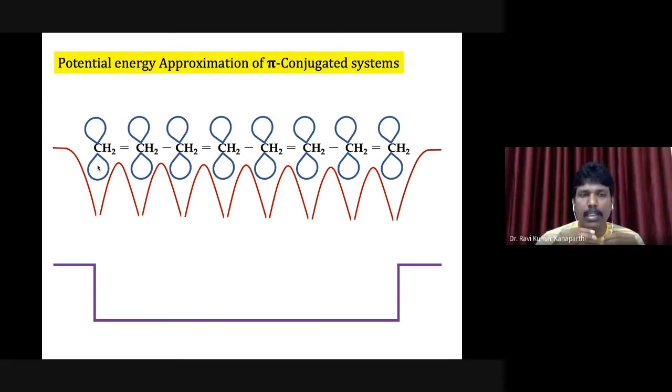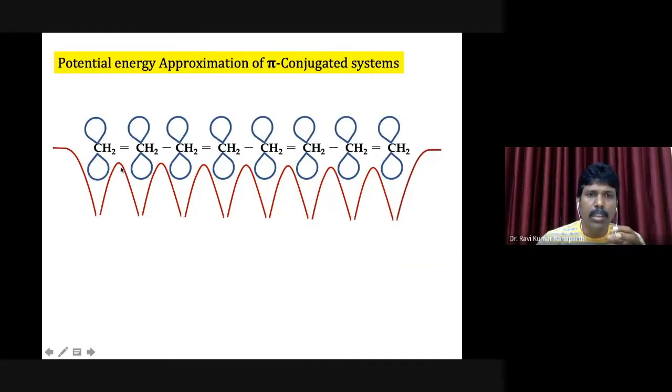Understand the potential energy. As this electron is coming, there is a pi conjugated system, and the electron cloud is roaming in this p orbital. As it comes close to the nucleus, there is attraction. As it goes away from the nucleus, there is a repulsion, because there is a pi bond and there is already one electron there. Therefore, there is a repulsion, and then it will decrease. As it is going away from the carbon nucleus, there is a repulsion energy.